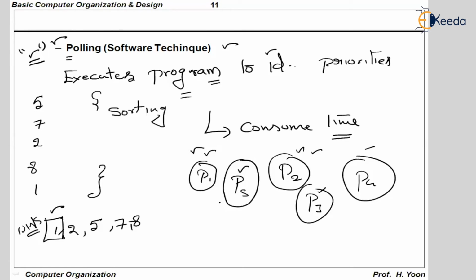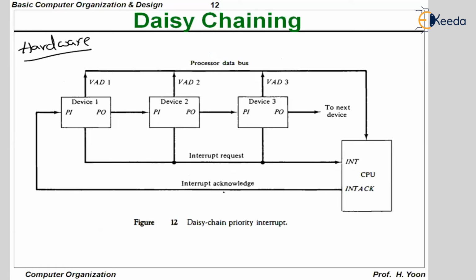Now we move to a better procedure, which is called a hardware technique. In the hardware technique, the priorities will be identified by using some hardware connections. Let us look at this. This is a daisy chaining way of identifying the priorities, which can also be called serial priorities.